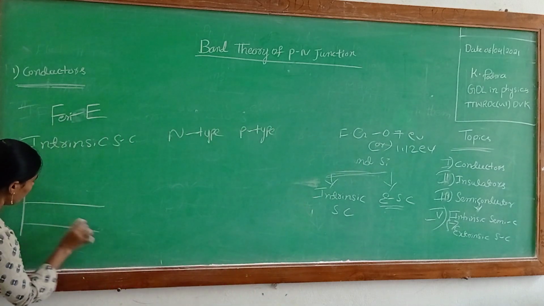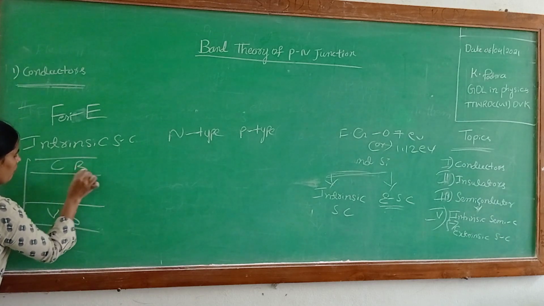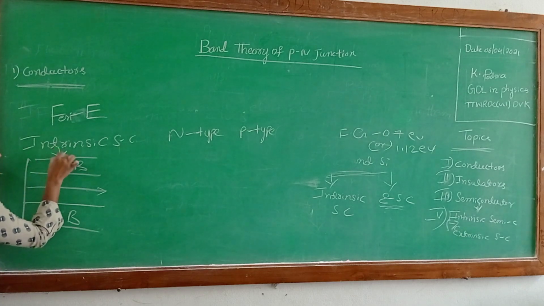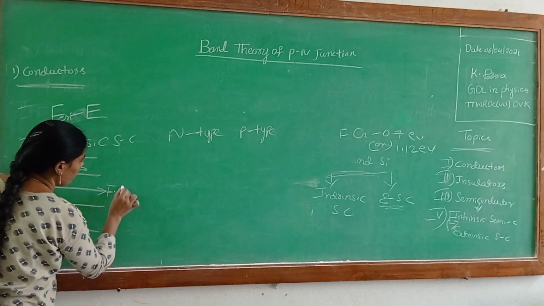See here, the valence band and conduction band. The Fermi level is always in the middle in the intrinsic semiconductor.